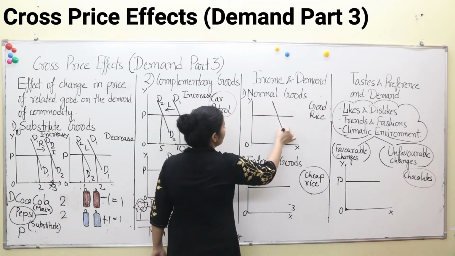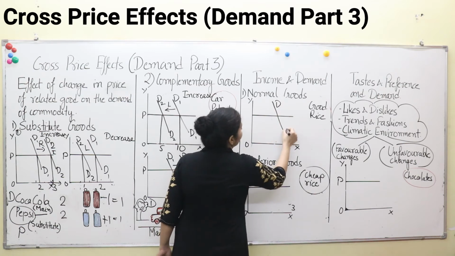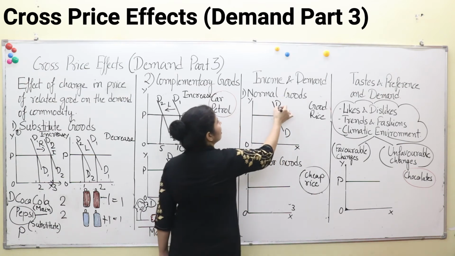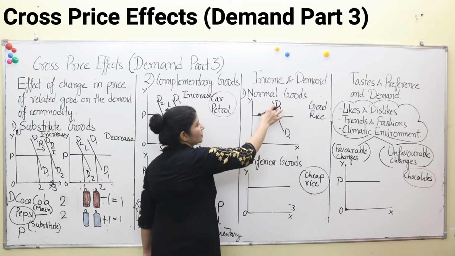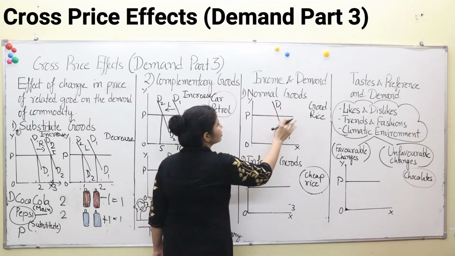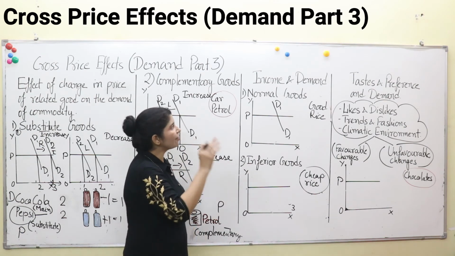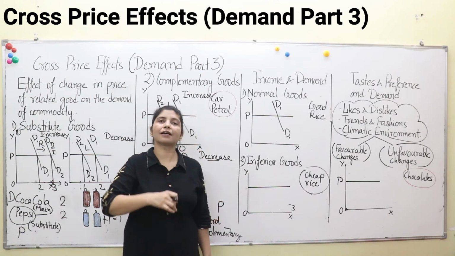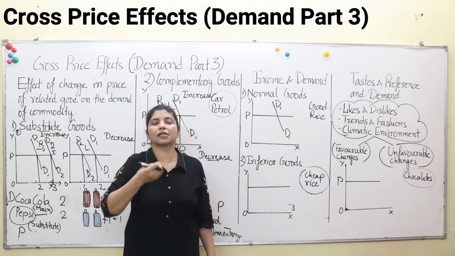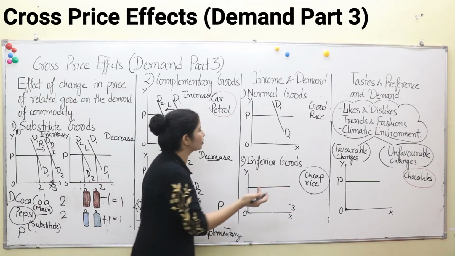Here, we will discuss normal goods first. If this is the initial demand and the price of this good is constant, but income is increasing or decreasing. In the first case, when income increases, what do we do? We increase consumption, that means we increase demand. So this is very easy.